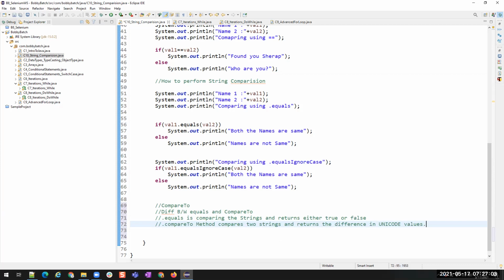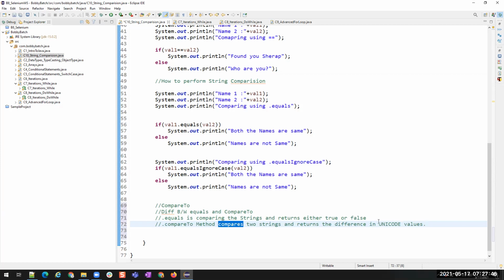On the fourth position, right? If A is having an ID 1, B is 2, C is 3, and D is 4. So when you compare A and D, what are the values? For A it is 1, for D it is 4. Now it will compare A and D, it will subtract 4 minus 1 or 1 minus 4, and it is going to return minus 3 or plus 3. If you compare D and A, then it will return 3. If you compare A and D, then it will return minus 3. If there is no difference between two characters that you use, then it is going to return 0.